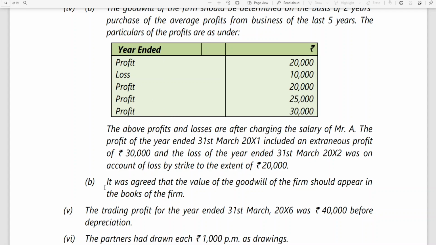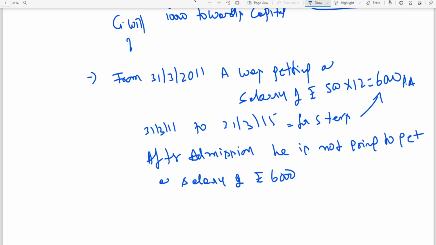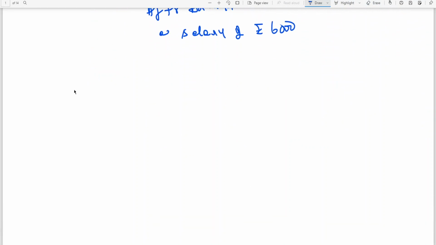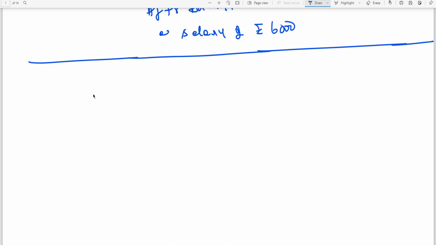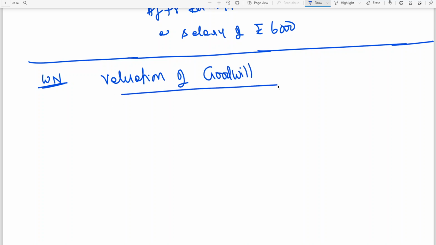So now the problem, I'm not going to explain about B. I'm not going to explain about the fifth point. Let me tell you now how the problem has been faced. So, point number 2, we need to have working notes for valuation of goodwill on 31st March, that is on 31st March 15, or on the date of admission 1/4/15.